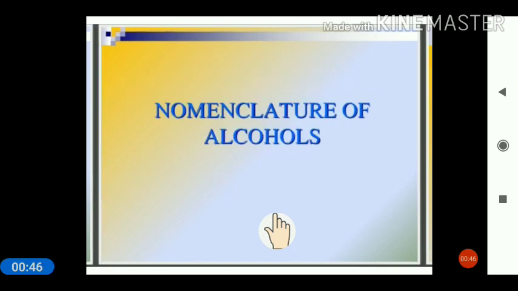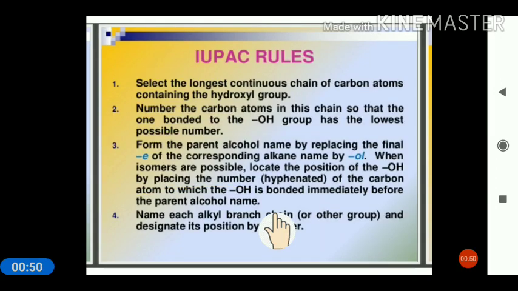When we see the nomenclature of alcohols, a few rules are there. Select the longest continuous chain of carbon atoms containing the hydroxyl group. Then number the carbon atoms in this chain so that the one bonded to the OH group has the lowest possible number.